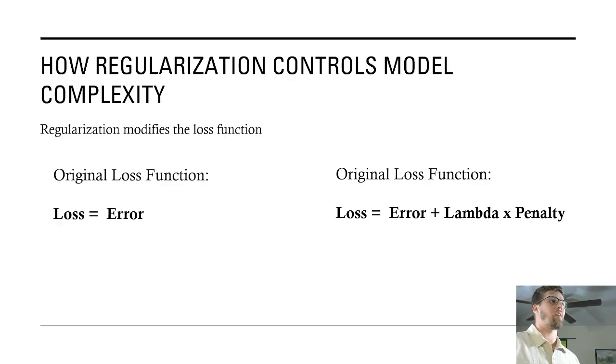Regularization works by modifying the model's loss function. Normally, machine learning models try to minimize prediction error. With regularization, we add an additional penalty term to the loss function that penalizes large coefficients. The lambda parameter controls how strong that penalty is. If lambda is small, the model behaves normally. If lambda is larger, the model is forced to keep its coefficients smaller.